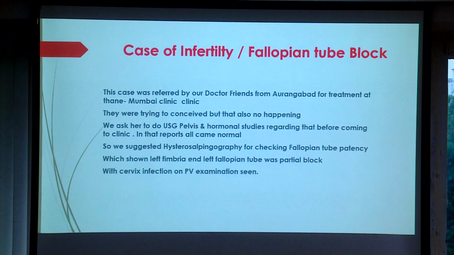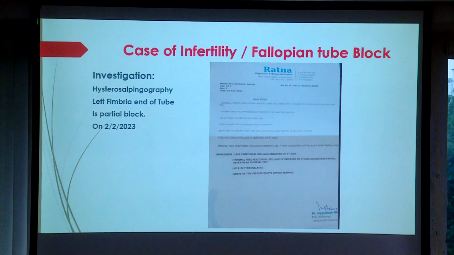This was the main cause, and there was more leukorrhea. This is the SHG report: minimal free peritoneal spillage observed on the left side, partial block near the fimbrial end, no hydrosalpinx, and the rest of the cavity was normal. This was the case.